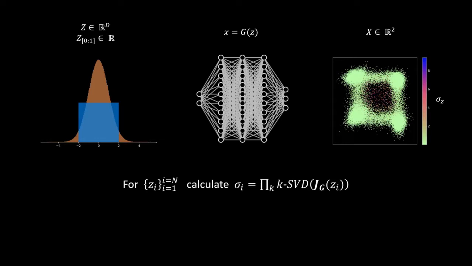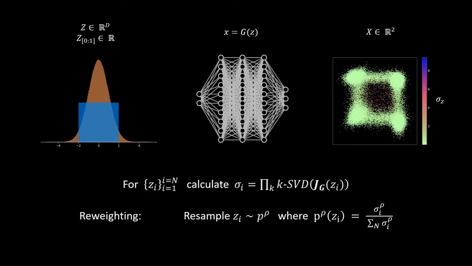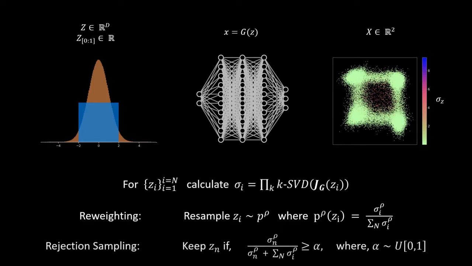This gives us a Monte Carlo approximation of the change of volume induced by the nonlinear mapping of the generator. We denote the volume scalars for different latent space points as sigma. It can be clearly seen from the image to the right that the volume scalars are smaller for samples in the modal regions of the output distribution, and they're larger for the anti-modal regions or the sparser regions of the output distribution. To perform polarity sampling, we can resample from the n latents by reweighting the latents based on their volume scalars, or use a rejection sampling criterion to obtain polarized samples.